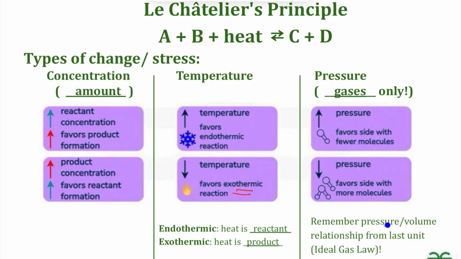And we do need to remember that pressure-volume relationship from last unit, the ideal gas law, and that pressure and volume are inverse. We can see that in the ideal gas law and in our pressure-volume relationship when temperature and amount of gas are staying constant within the system.